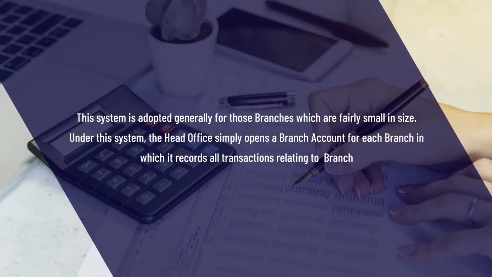For such branches, the debtor system is quite useful and convenient. Under this system, the head office simply opens a branch account for each branch in which it records all transactions relating to the branch.